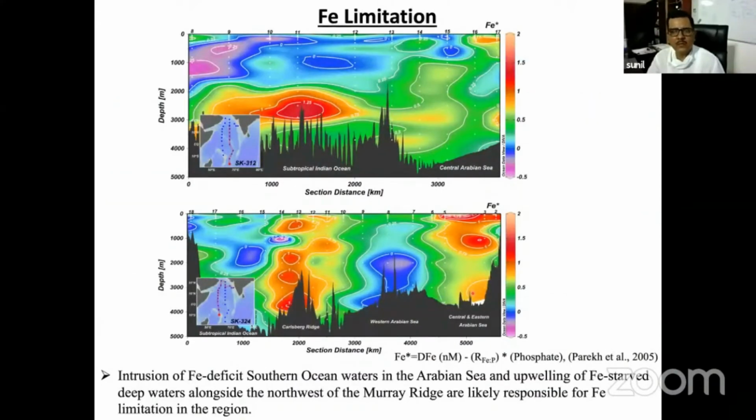And when we were talking about the iron limitation, we have tried to calculate this iron limitation using the iron star and taking this formula. Whatever iron is there, if you take the Redfield ratio of iron to phosphorus, and based on phosphorus measurement, you take this relation between iron and phosphorus, the slope has been taken, and the available concentration is multiplied.